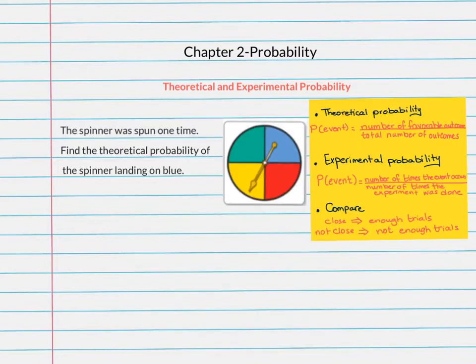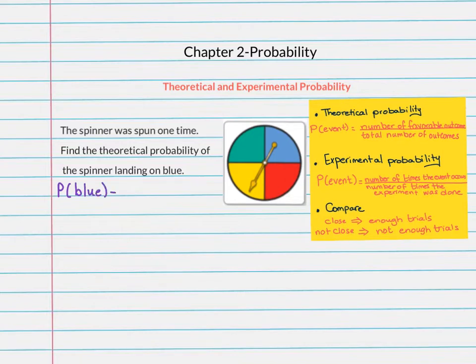We have a new question here. We have a spinner of 4 different colors and it was spun one time. They want us to find the theoretical probability of the spinner landing on blue. Theoretical probability, we're going to use the first formula, and it is the usual probability calculation that we did before, and it is going to be the probability of landing on blue.